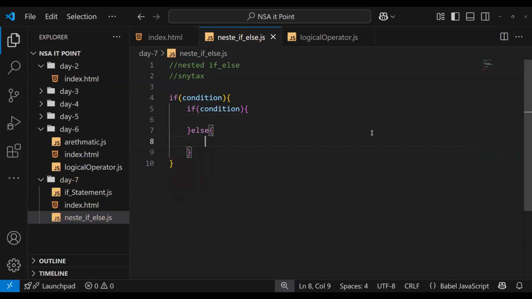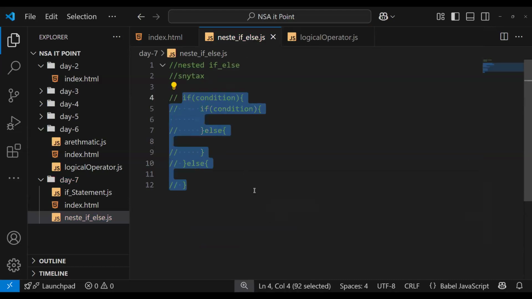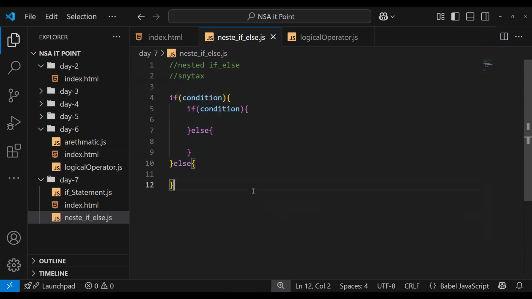Anyone have any doubt? Okay, this is a nested if else. You can write else here too. Anyone have any doubt in this syntax? Just ask. Any question about the syntax? No one. Let's just continue with this.